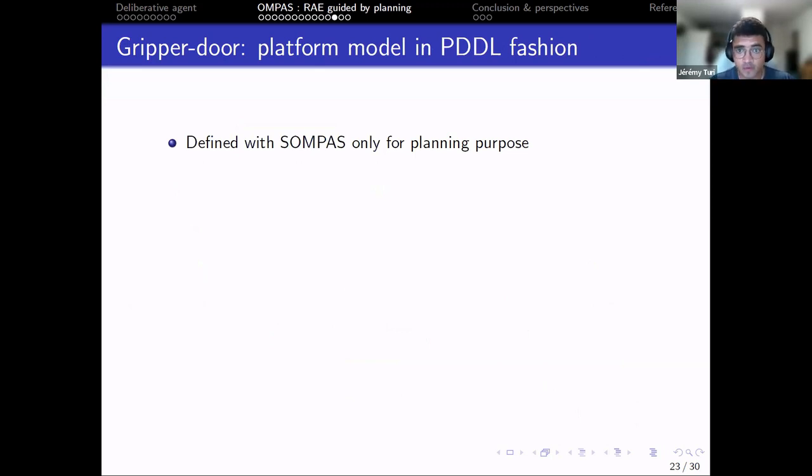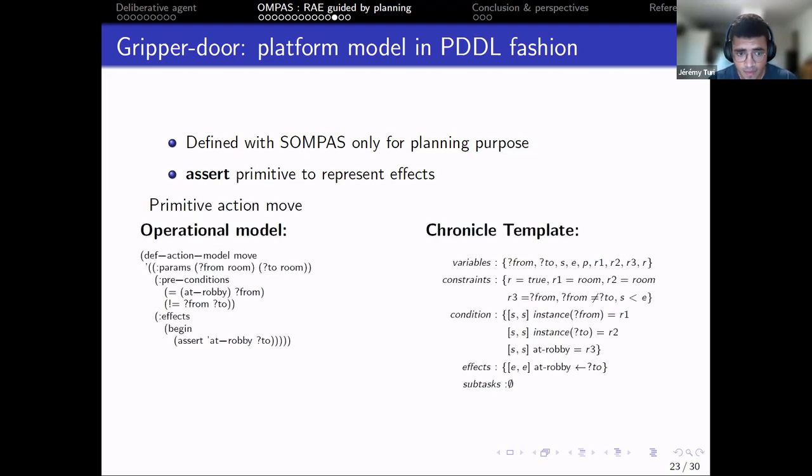We also need a platform model for the system, and just for this example, we use a PDDL-like way to define primitive actions. We add a primitive to represent effects, but it can only be used in the action model. So here we have the move operational model, where we have something looking like PDDL with parameters, preconditions, and effects, and the resulting chronicle.